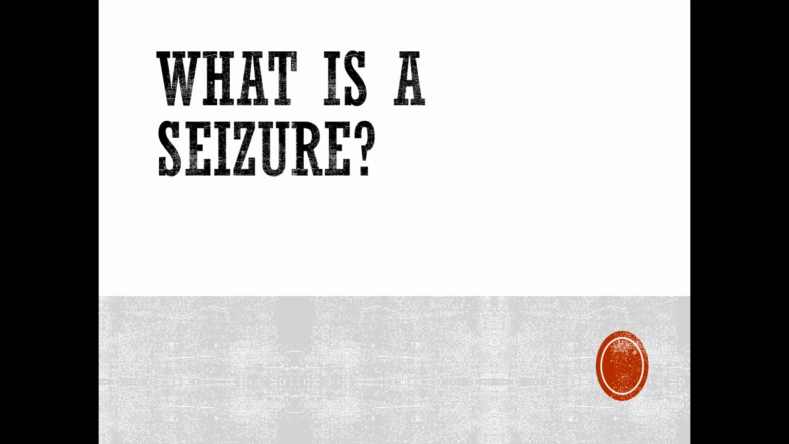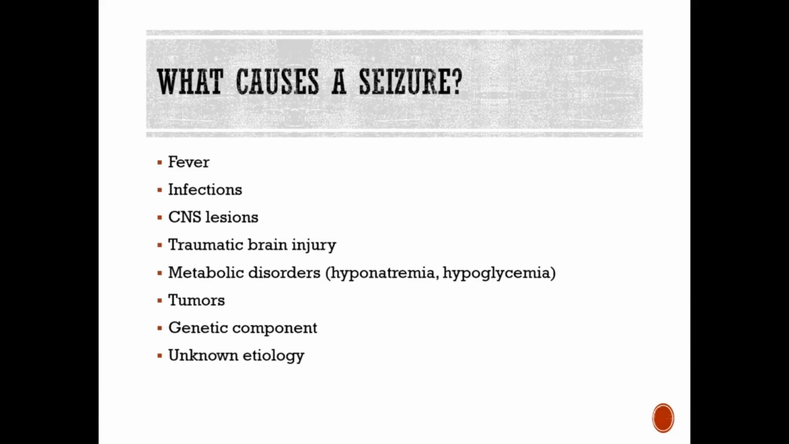They are caused by excessive and disorderly neuronal discharges in the brain, determined by the site of origin, or they can be a symptom of an underlying disease process. There are many other causes of seizures that are not listed here, but this gives the general sense that there are many things that can cause seizures. There are about 100 genes found to cause epilepsy syndromes in children. Some causes of seizures include fever, infections, CNS lesions, traumatic brain injury, metabolic disorders such as hyponatremia or hypoglycemia, tumors, genetic component, or there may be an unknown etiology.